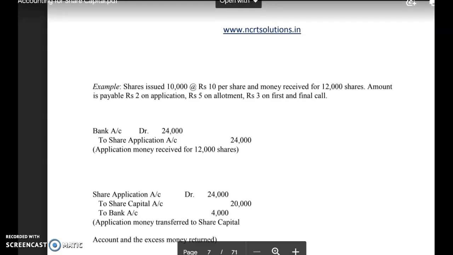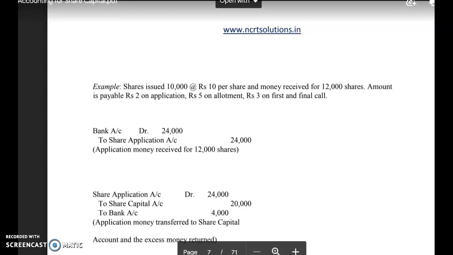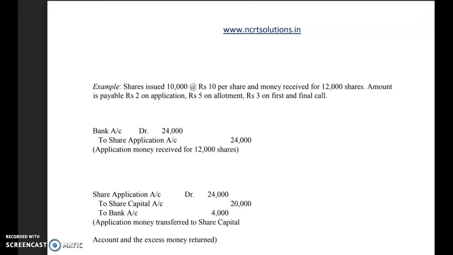When the applications for 2,000 shares are rejected, how many applications are automatically left? 10,000. Shares issued by the company are 10,000. So now the company does not have any problem and may make the full allotment to all the applicants. This is the one simple option, the rejection of all the surplus applications and making full allotment to the remaining ones. I will continue in the next video with the next alternative relating to the allotment of shares in case of oversubscription.